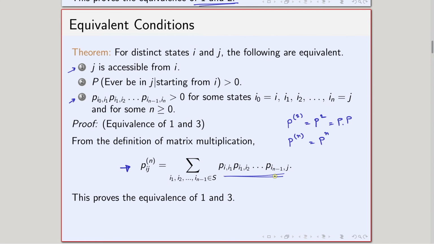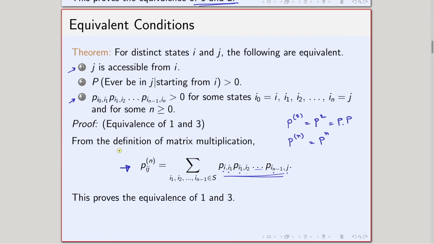And that tells us that p_ij^(n) can be written as the summation over i1, i2, ..., i_(n-1) belonging to the state space of this expression: the probability of moving starting from i going to i1, the probability starting from i1 going to i2, and so on and so forth, finally the probability that starting from i_(n-1) going to state j. So, if I take the sum of this, I will get that.